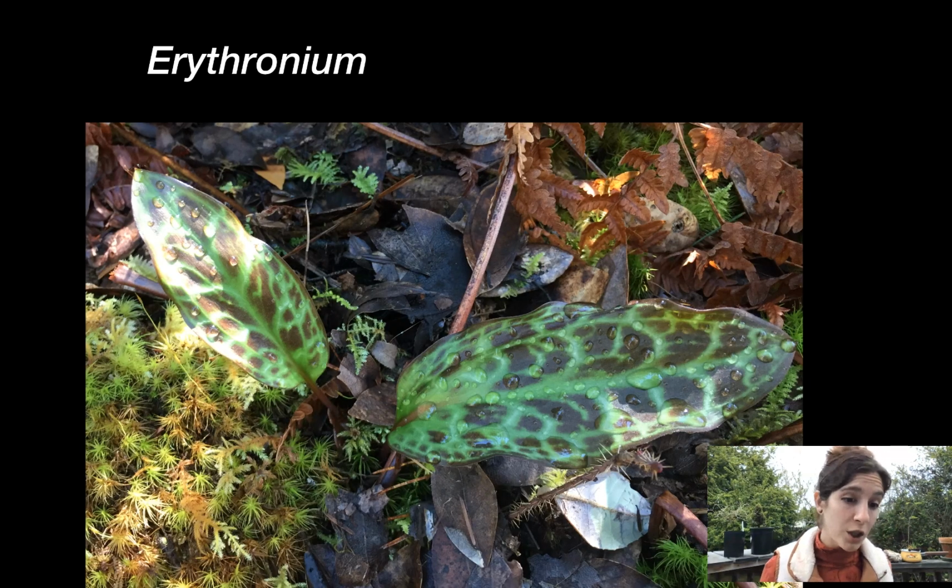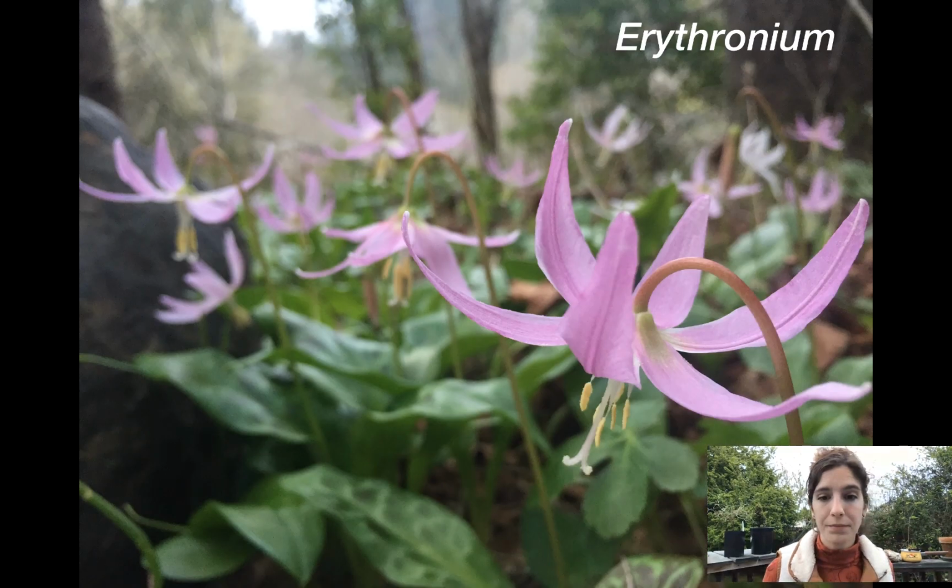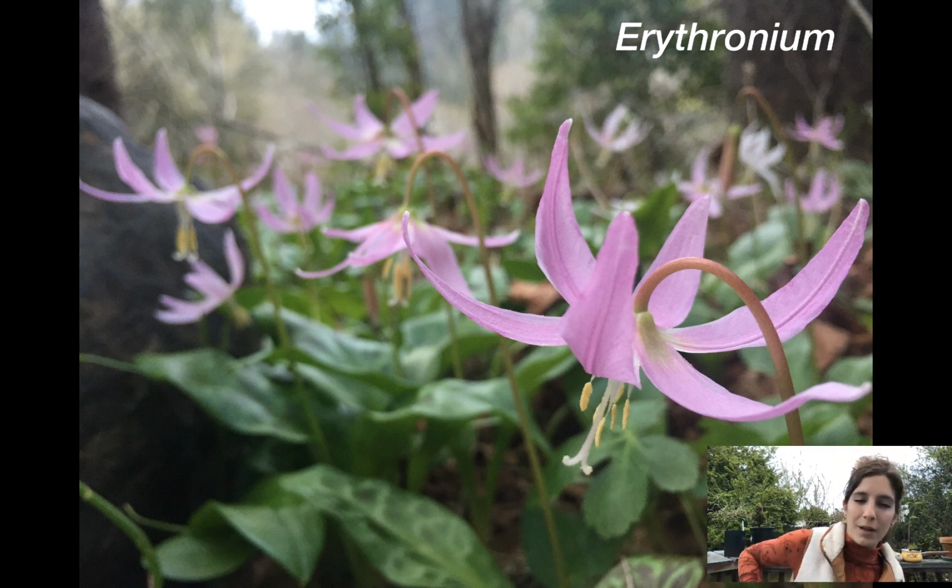It turns out in this genus, plants have exactly 2 leaves. They don't have any more or any less, and they're basal. They're not found along the stem. Oftentimes those leaves, like you can see from this picture, and this one sort of fuzzy in the background, they're mottled, which is where that name fawn lily comes from. Those leaves remind folks of the mottled look of a fawn, a baby deer.